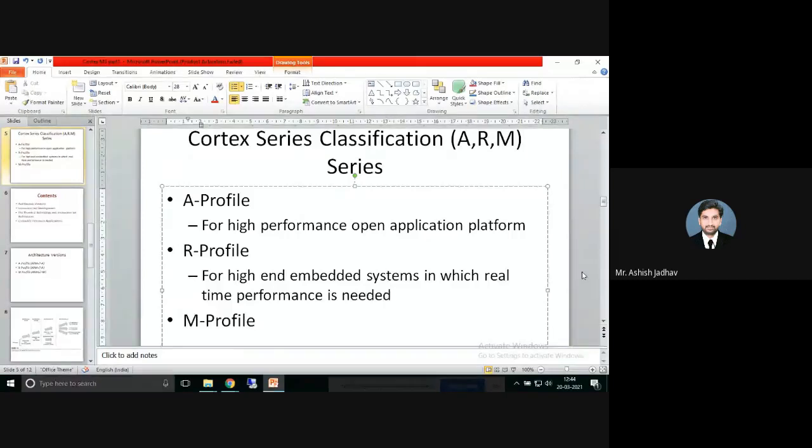So these are the significance of all those three categories. A profile is needed where we need high performance. When will you use a device from R profile? Where we have a high-end embedded system in which real-time performance is needed.